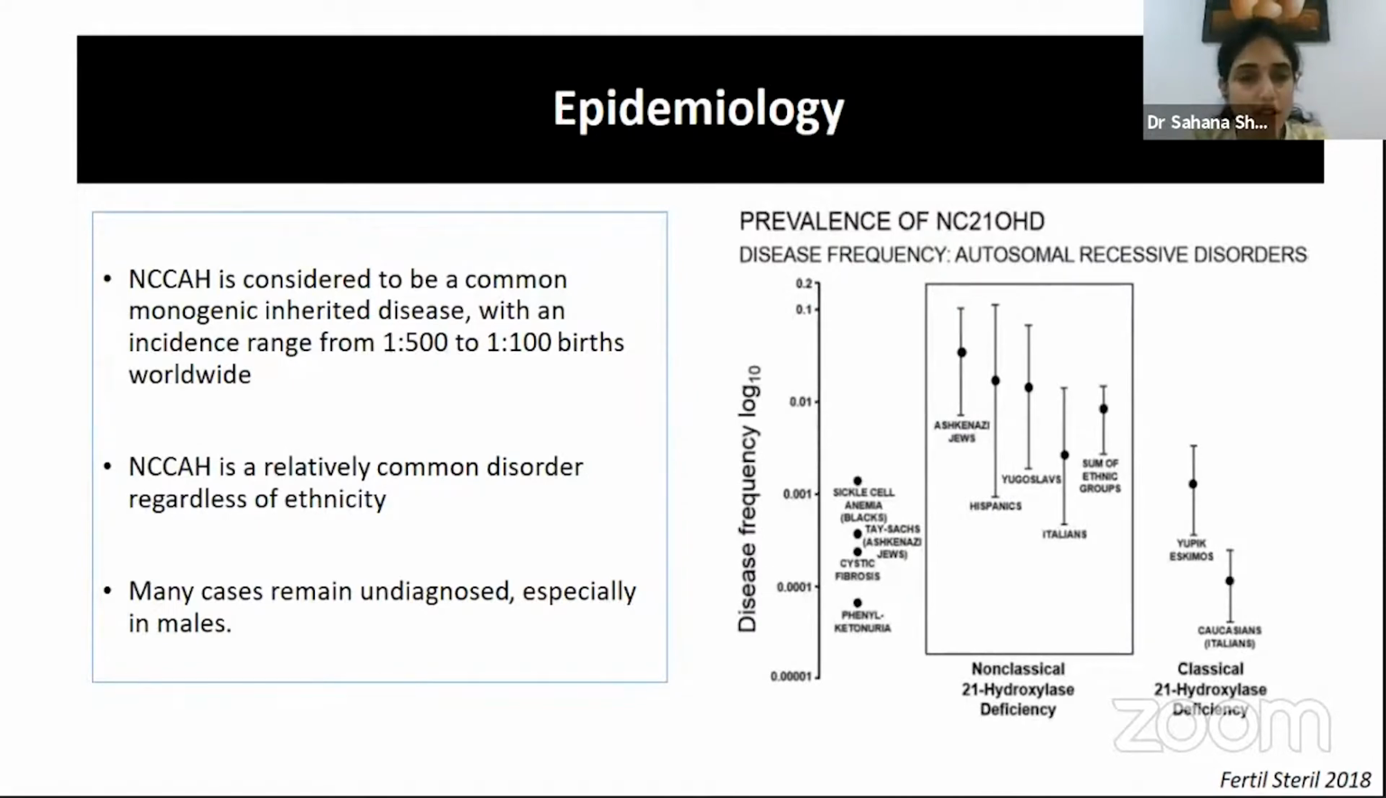If you look at the monogenic inherited diseases, non-classical CAH is considered to be a common monogenic inherited disorder with an incidence of 1 in 500 to as high as 1 in 100 births worldwide. Although we know that there are certain ethnicities like Ashkenazi Jews where there's a high prevalence of this disease, irrespective of ethnicity, if you look at this particular study where they looked at different autosomal recessive disorders, you can see that non-classical congenital adrenal hyperplasia has a very high prevalence as compared to other diseases like sickle cell anemia, cystic fibrosis, phenylketonuria, etc. That's talking about the disease burden.